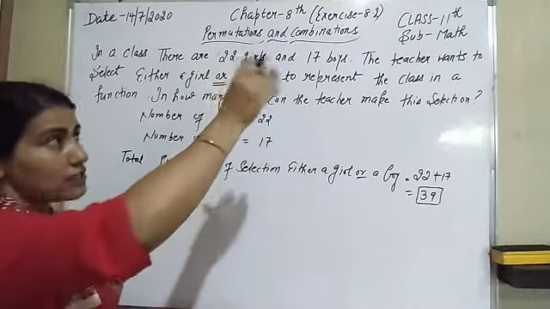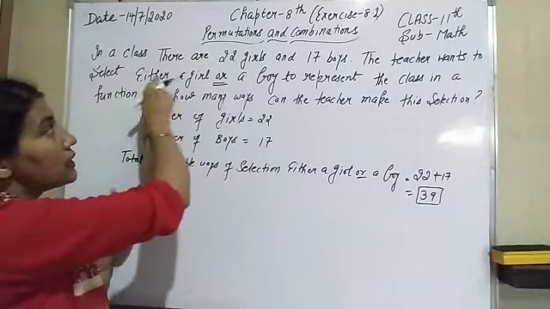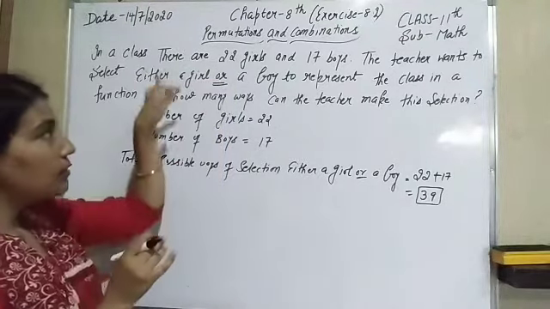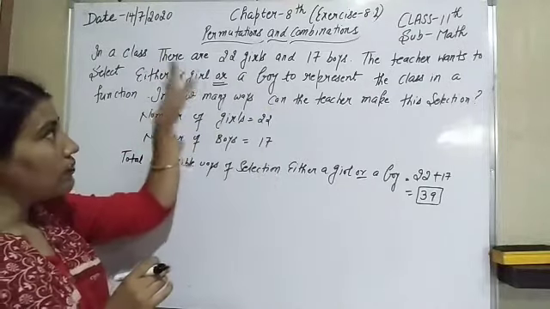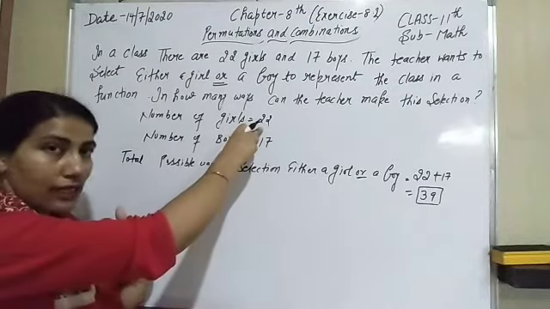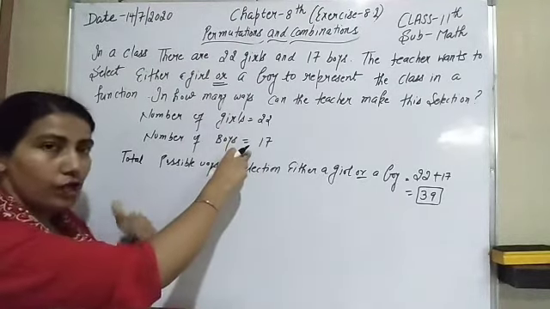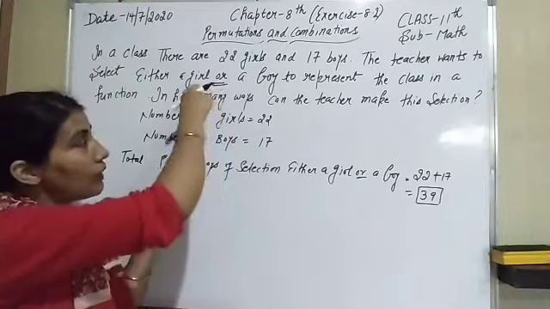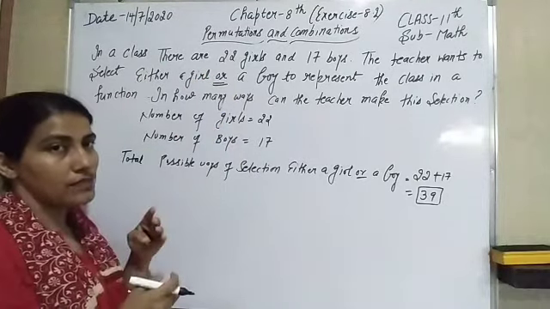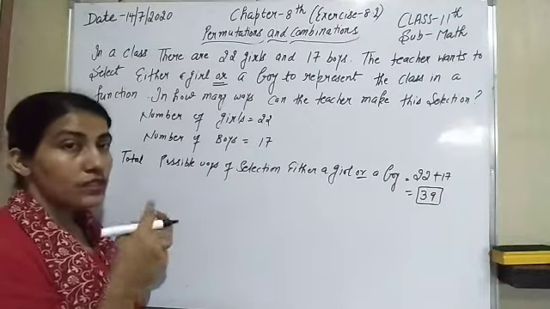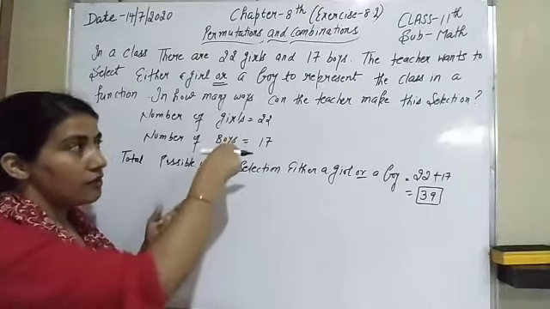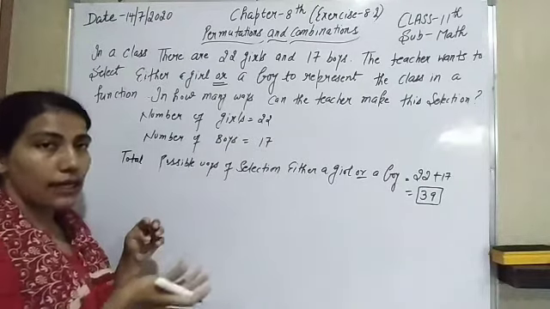Now let us suppose in this question, if it is written that 22 girls are there, 17 boys are there, and the teacher wants to select a girl and a boy. There is no word or here, and it is written that a teacher has to select a girl and a boy. That means out of 22 girls, one girl has to be selected, and out of 17, one boy is to be selected. Then how many possible arrangements are there? In this condition, we have to do multiplication, 22 multiplied by 17, whatever it comes to is our required answer.